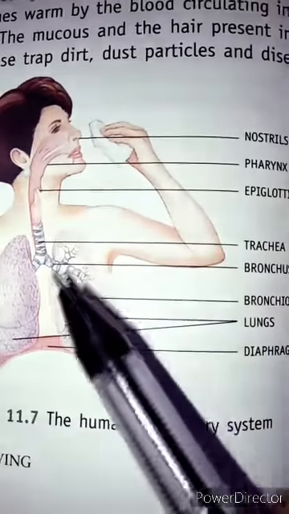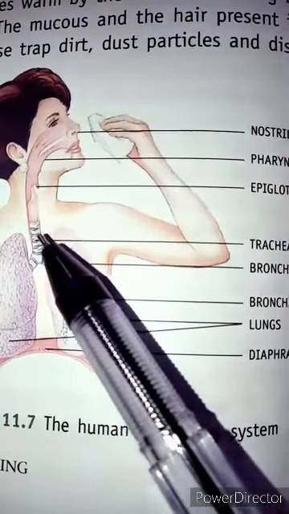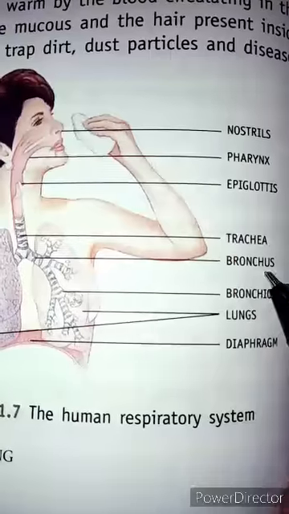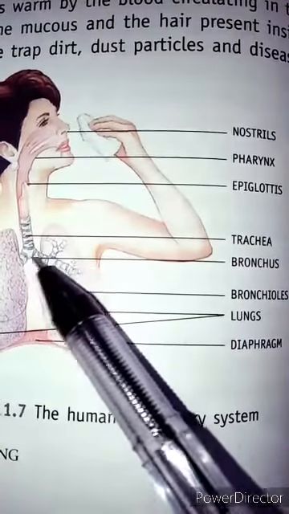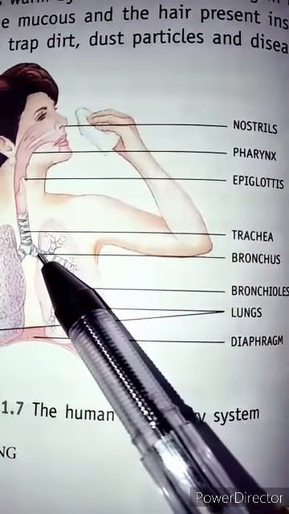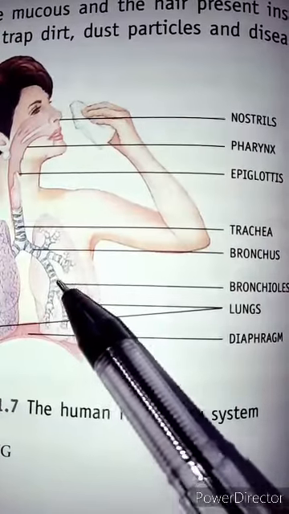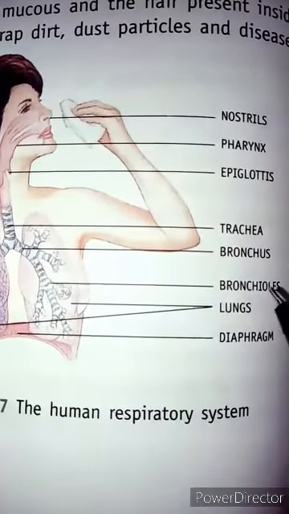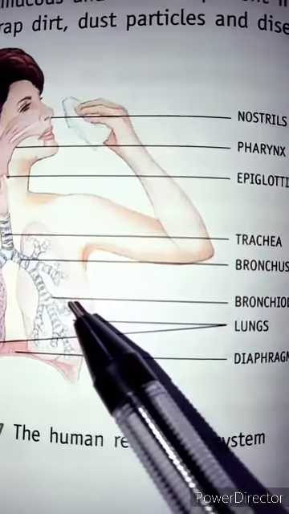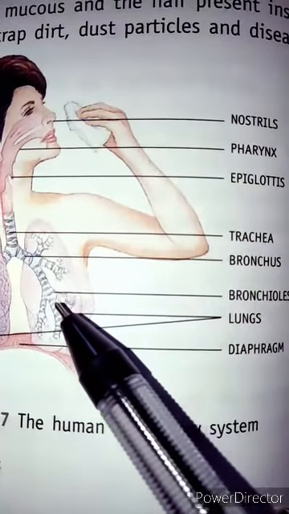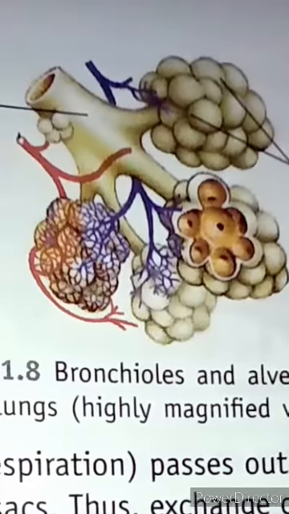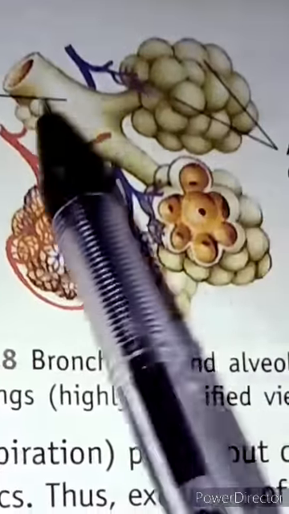Basically this trachea is a windpipe, and this windpipe splits into two different bronchi. So these are the two bronchi of the trachea. After that, these bronchi further split into small pipe-like structures. These are called bronchioles. Bronchioles further split into small tiny projections. These are called alveoli. Let's see how the alveoli are present. This is the alveoli, this is the bronchiole.